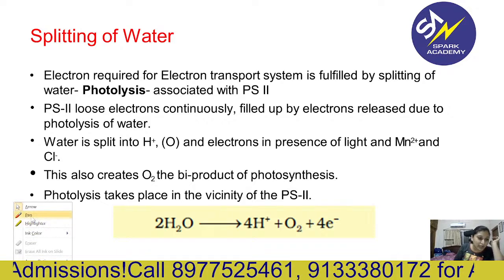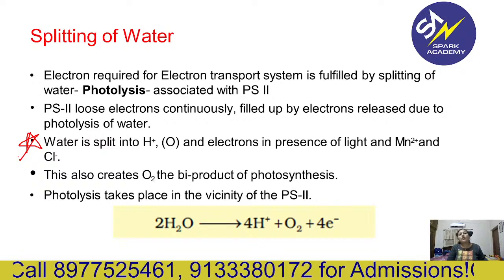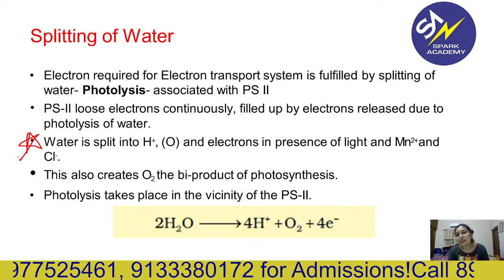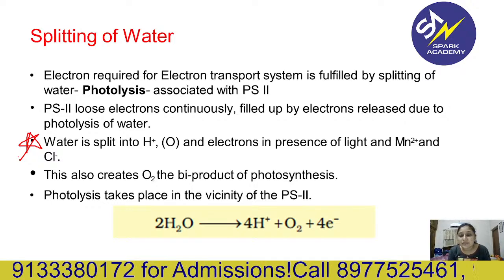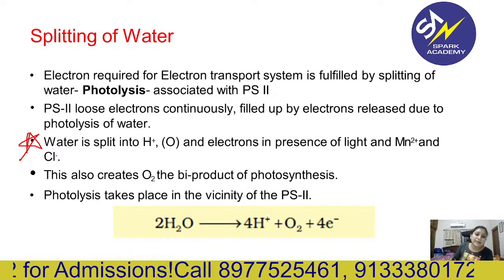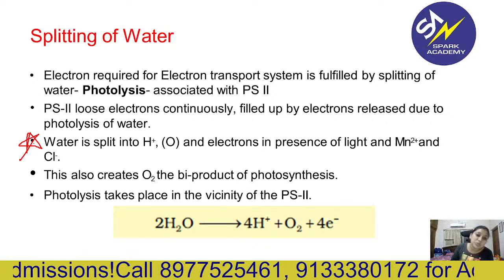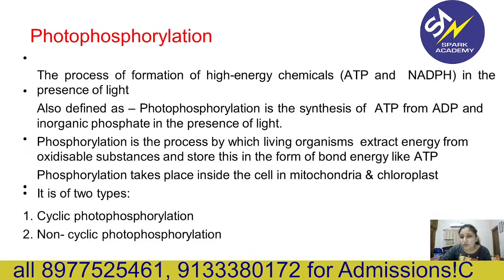Remember the names of the ions here, important point, guys. Note it down: for photosynthesis, which inorganic ions are required? Manganese as well as chlorine. This will give you 4H plus. From 2H2O you will get 4H plus, O2 and 4 electrons.